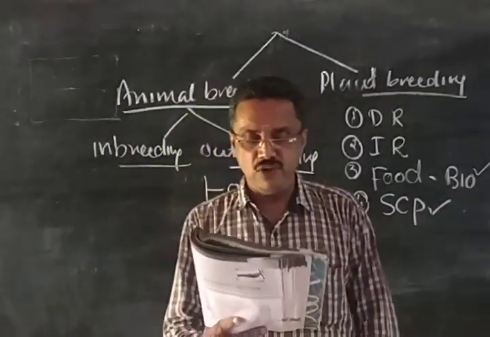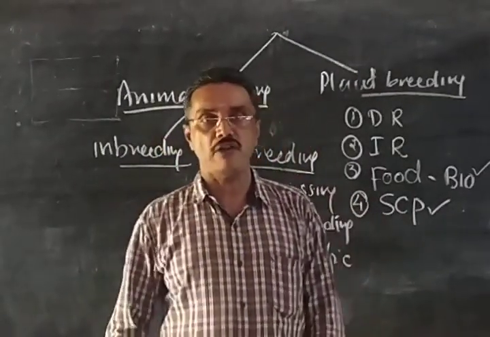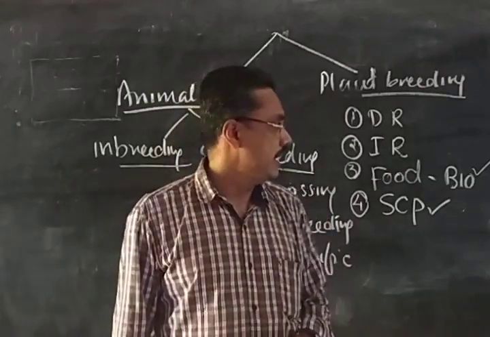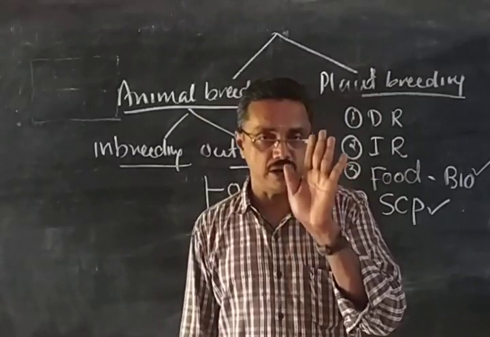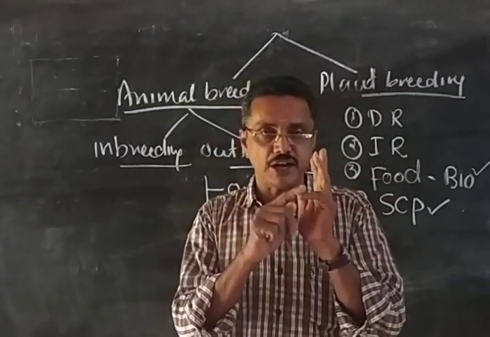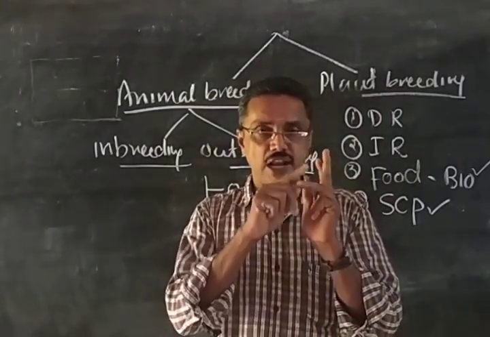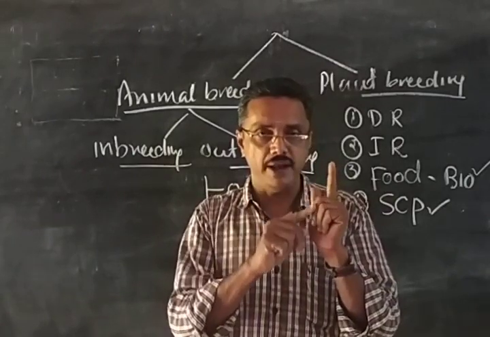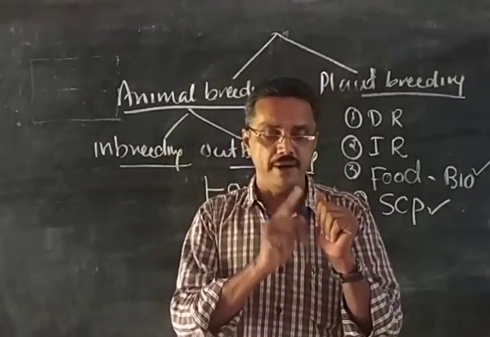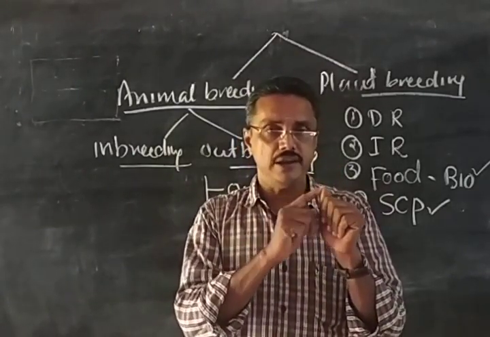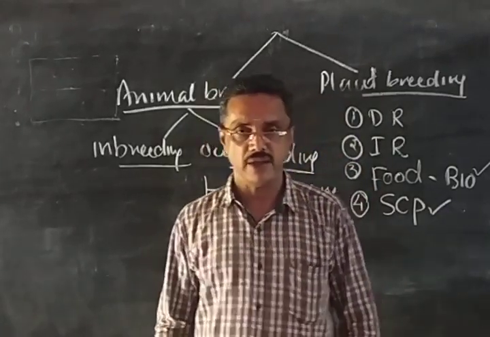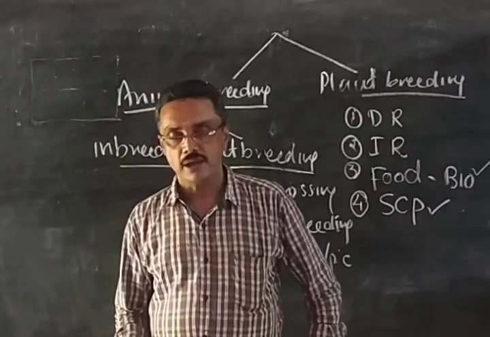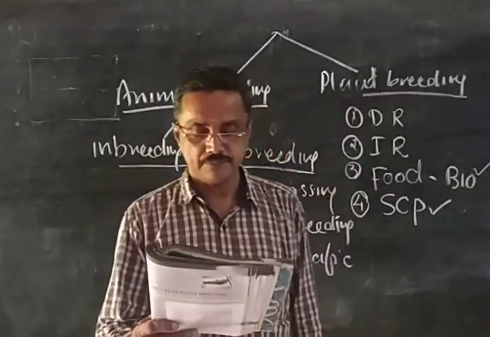Then briefly describe various steps involved in plant breeding. That is very important. Steps of plant breeding, five points are there. We will repeat once again: collection of variability, selection of parents, cross breeding, selection of superior recombinants, testing, releasing and commercialization. Important point, so you remember that, and you have to remember the emasculation and bagging.